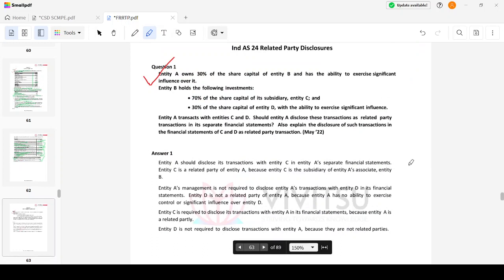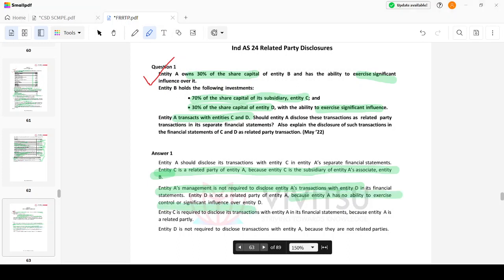Then, in the question, entity A owns 30% share capital of entity B and has the ability to exercise significant influence. Entity B holds the following investments: 70% of share capital of subsidiary entity C, and 30% of share capital in entity D with the ability to exercise influence. Entity A transacts with entity C and D. Should entity A disclose these as related party transactions? Entity A should disclose the transaction with entity C in A's separate financial statements. C is a related party because C is a subsidiary of B, which is A's associate. Entity A's management is not required to disclose A's transactions with D in its financial statements because it is only enabled to exercise significant influence.